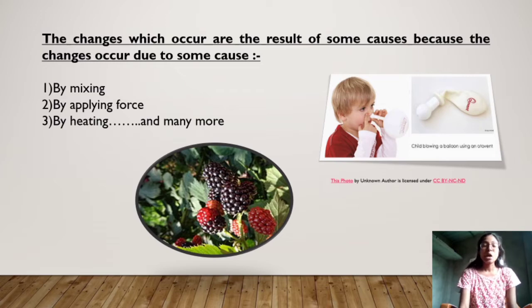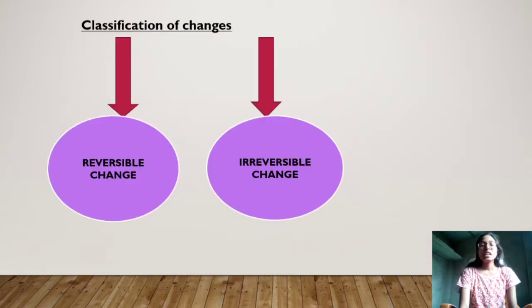Now by heating means if I heat the water, what will happen? That water will rise up in the form of vapor. So vapor is a form of gas. So it is changing from liquid to gas. Now when that vapor cools down, it will form water again. So that is also a kind of change. So there are other reasons also which cause changes.